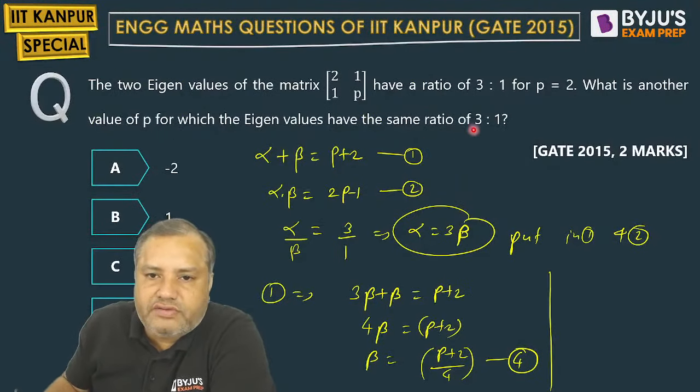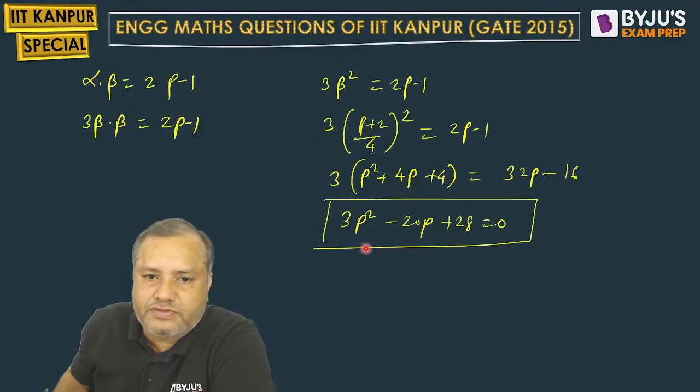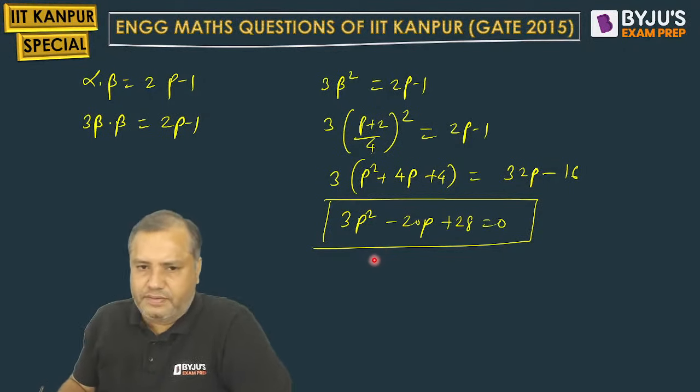One of the values they have given us is 2. P equal to 2 is one of the factors. So what would be the other factor? You can easily find out, na.